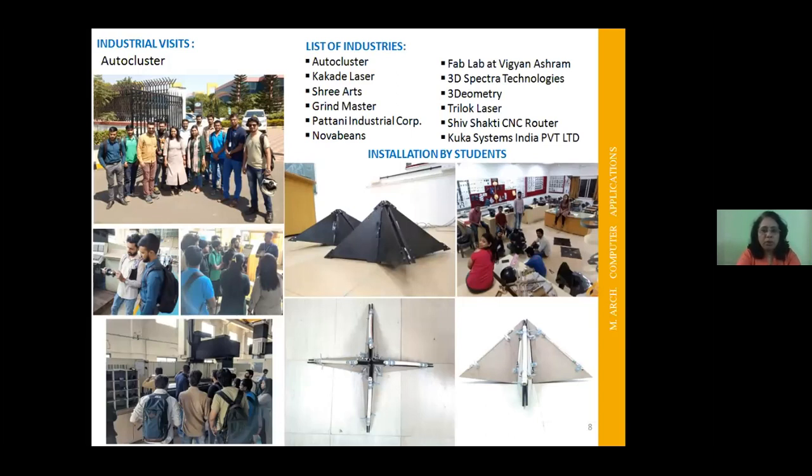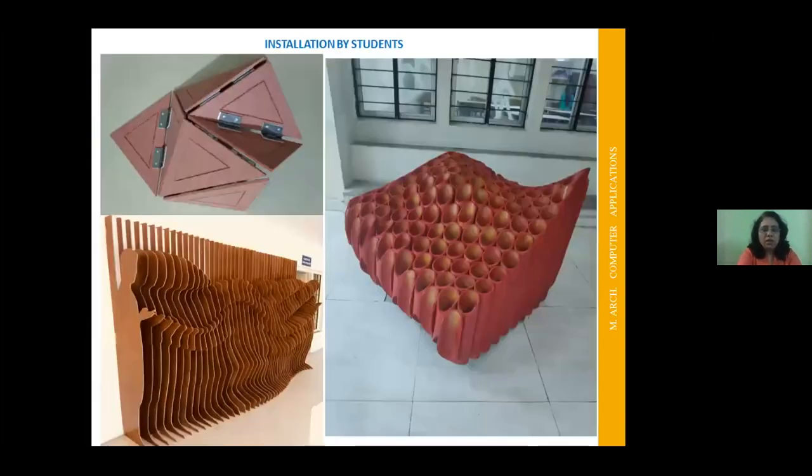You can see the products and the installations made by the students on the right hand side. This is a part of a sofa. The red color, which you can see, is a part of a sofa. This is the waffle system which is used, and the human installations are made by measuring their own anthropometry. And the left corner shows you the kinetic facades, a unit, a module which is designed by the students and how it is going to be operated.